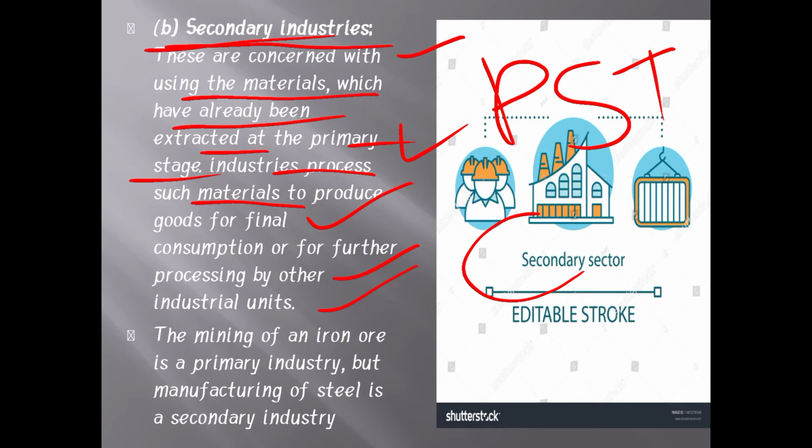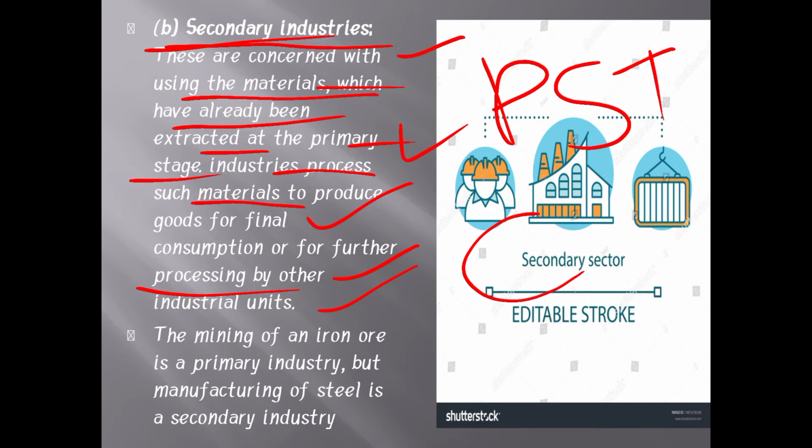So like this the secondary industries run. They use already extracted products and process them, and through that process they provide the products to the end consumers.